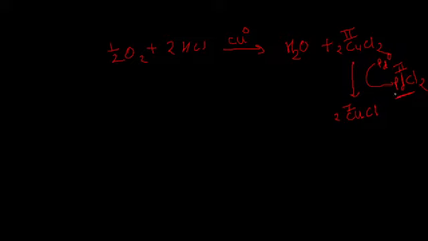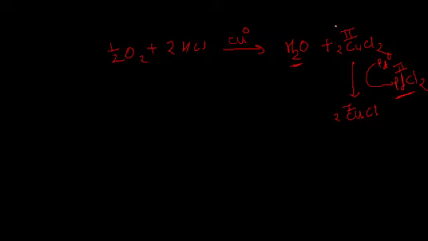What happened? In the first case, half oxygen reacted with 2 HCl in the presence of copper in the 0 oxidation state, giving the water molecule, and the copper reacts with chlorine to get converted to copper dichloride. Here copper goes from the 0 to the 2 oxidation state.